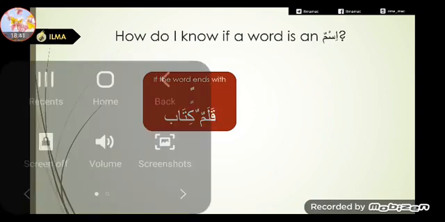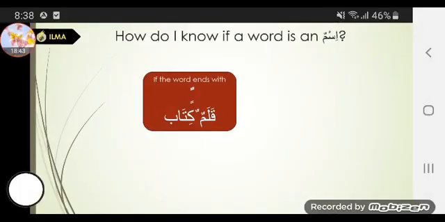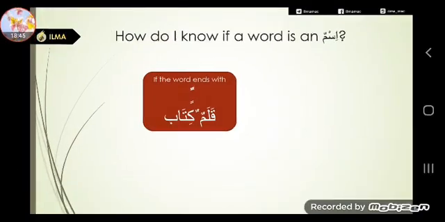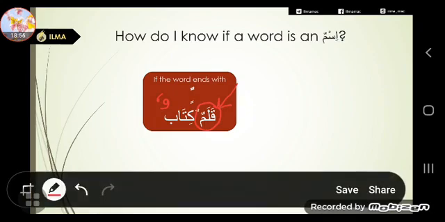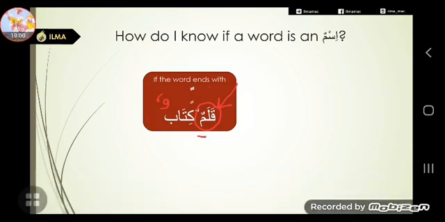Okay, I will just show you. So we have the first one, qalamun, right? This is an ism. How do you know this is an ism? Within qalam we have 3 letters, qaf, lam, mim. The last letter has a dhammatani, and that's a tanween. So that's how we know this is an ism, because it ends with tanween.